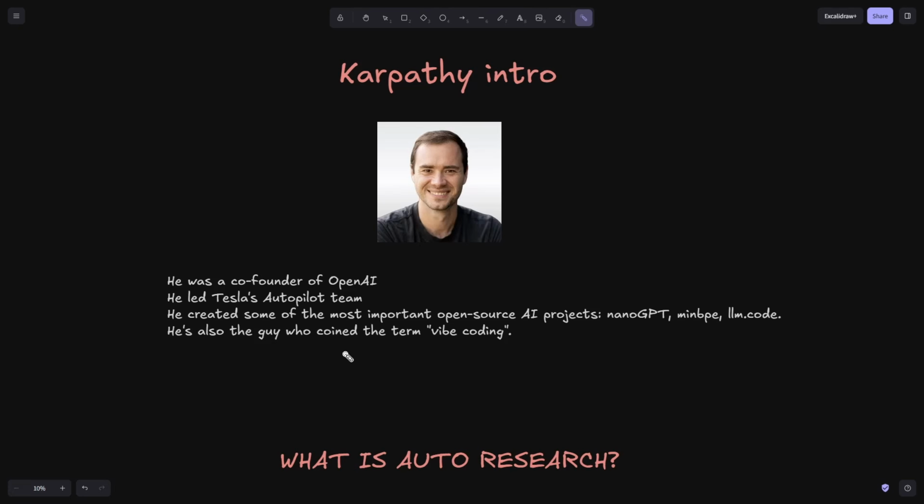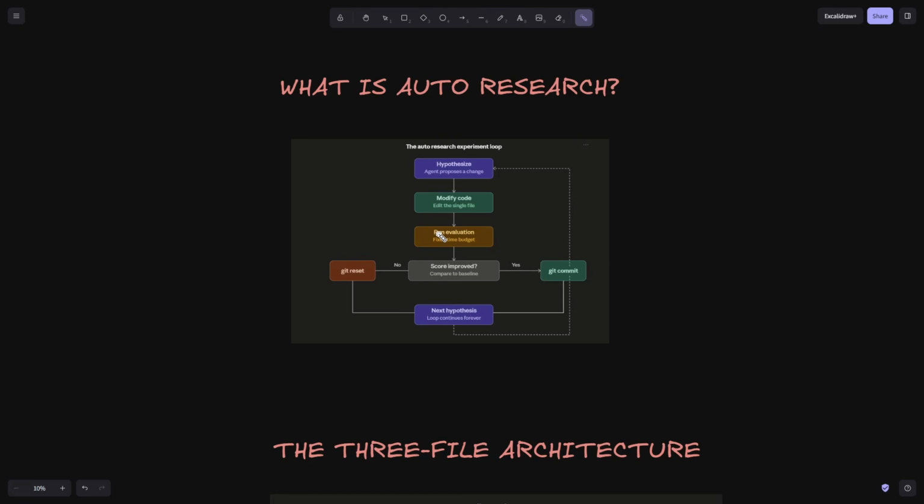He is also the guy who coined the term vibe coding. Previously people didn't love that term, but now everyone is using it. So he was the guy behind it. Auto research basically started when Karpathy had a training script of a GPT-2 model. He had been hand optimizing it for months, tweaking hyperparameters, trying different learning rates and other things. And he asked himself, why am I doing it manually? He created this auto research to help him train the GPT-2 model, and the results were very good.